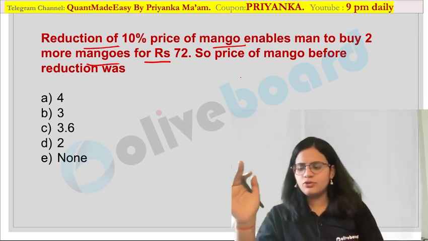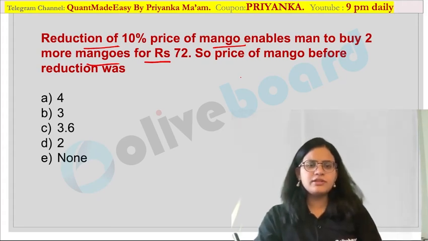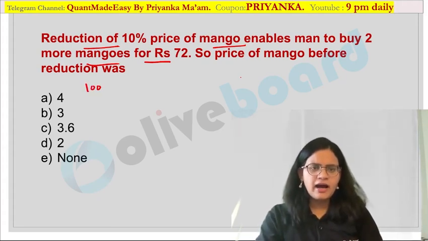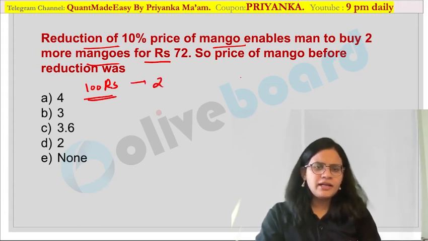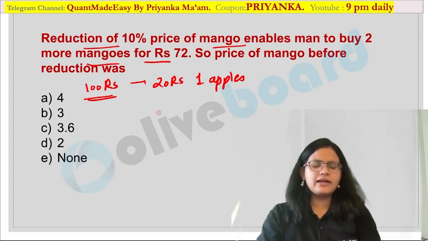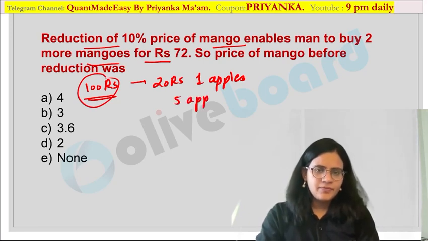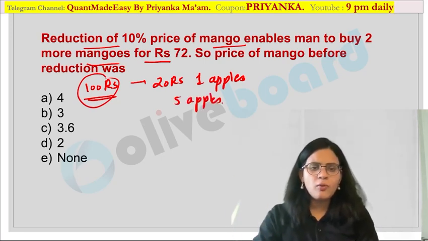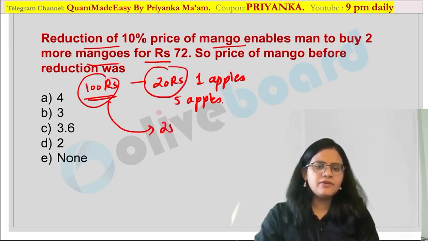Now I want all of you to first understand a simple concept over here before we solve this question. Now let me assume I have 100 rupees with me. Okay, and today for 20 rupees I am getting one apple. Okay, for 20 rupees I can get one apple over here. Now how many apples I can purchase with 100 rupees? I can purchase 5 apples. Are you getting it?